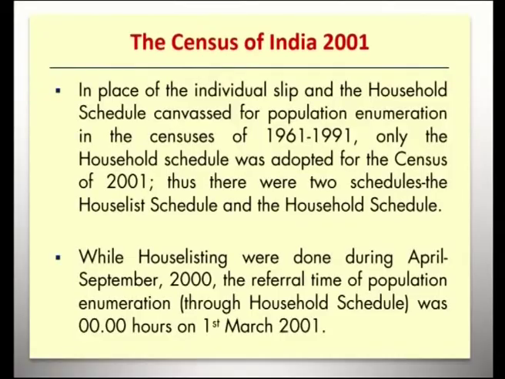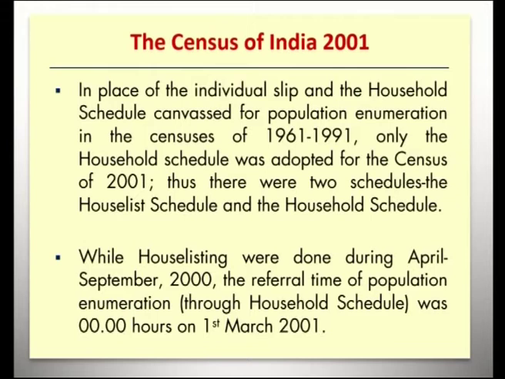Next, the Census of India 2001 was considered. In place of the individual slip and the household schedule canvassed for population enumeration in the censuses of 1961 to 1991, only the household schedule was adopted for the census of 2001. Thus, there were only 2 schedules, the house list schedule and the household schedule.